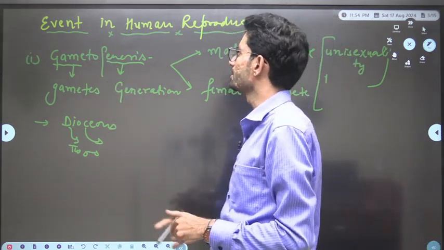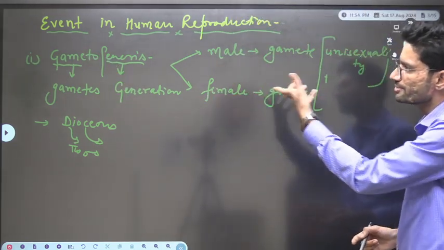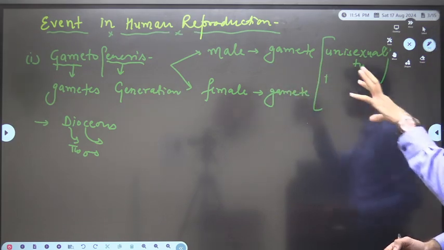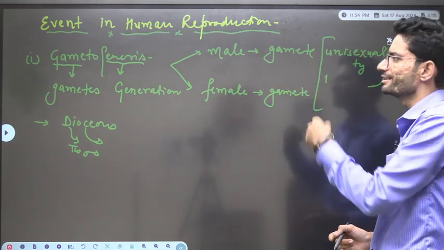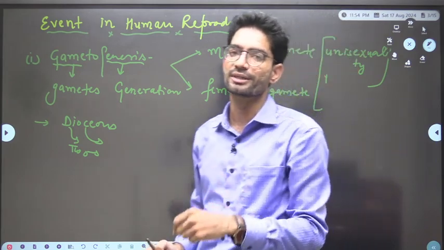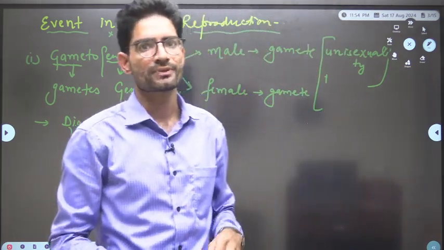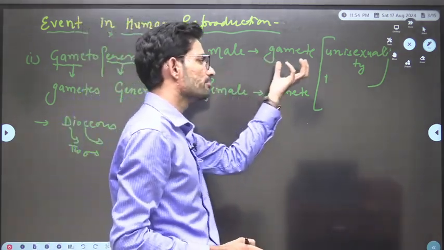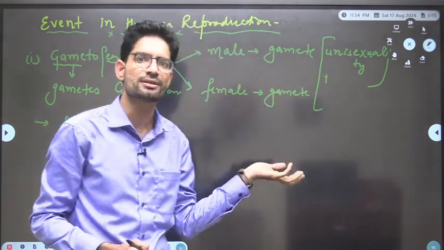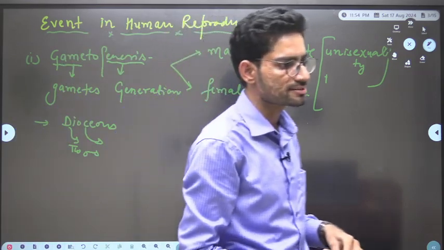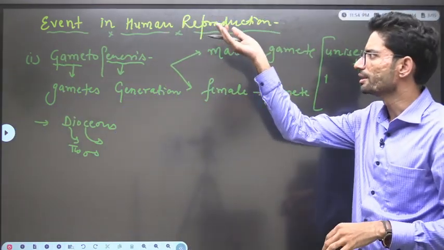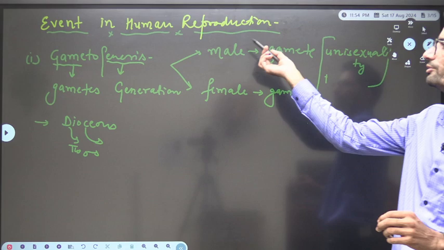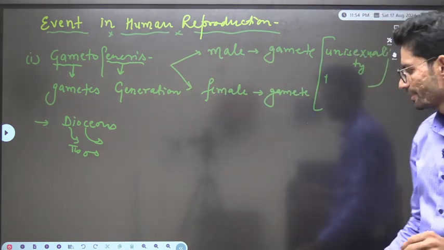So the first event in human reproduction is gametogenesis. The gametes are generated, produced in this process. Yes or no? Gametes are produced in the primary sexual organs, that is testes in males and ovaries in females. We will be discussing male gamete generation and female gamete generation in later classes, right? We are basically in an orientation lecture right now. So the first event in human reproduction is gametogenesis. Let's proceed further.